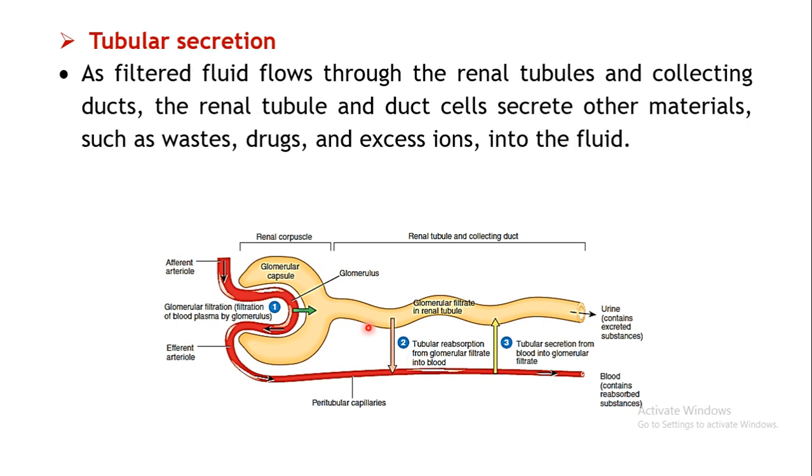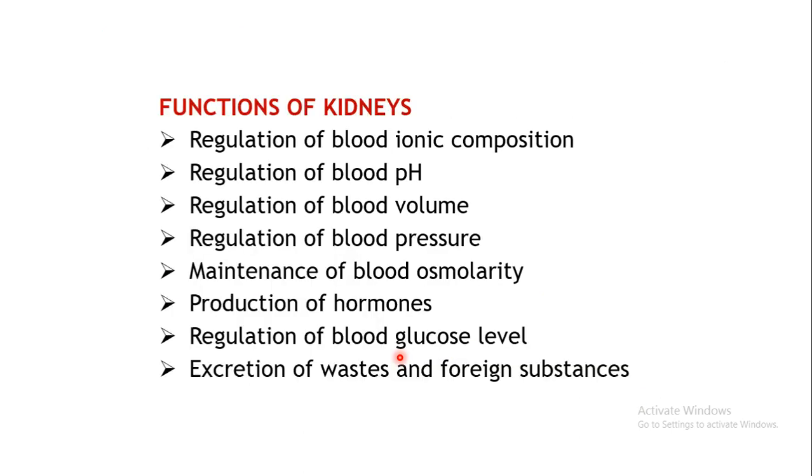Then the third process is tubular secretion. As this filtered fluid is moving across the renal tubules, there are certain substances which are even secreted into the tubules. So the movement can take place either way. Either the substance can be reabsorbed into the blood circulation, or certain substances may even be secreted into the tubules. So these are the three basic processes which are taking place in the kidney.